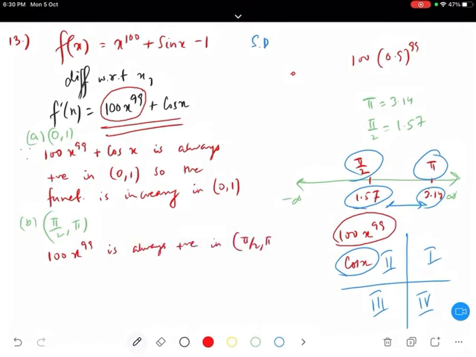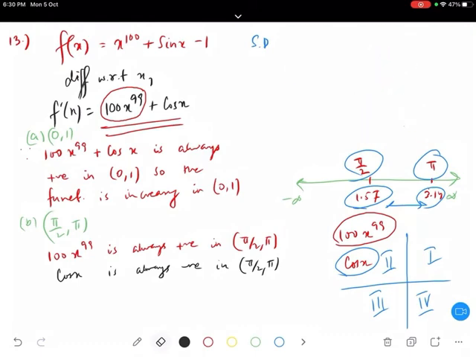Am I clear? So write down then: 100x to the 99 is greater than cos x for all x element of pi by 2 to pi. This one is very, very important. 100x to the 99 is greater than cos x for all x element of pi by 2 to pi.